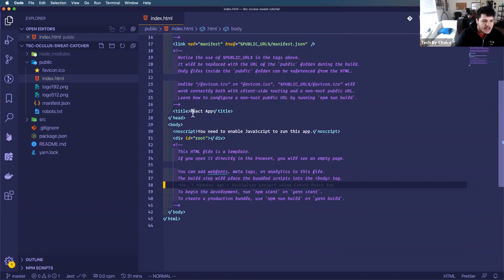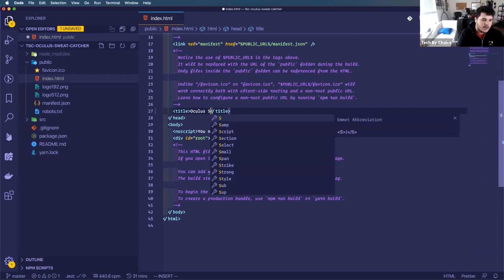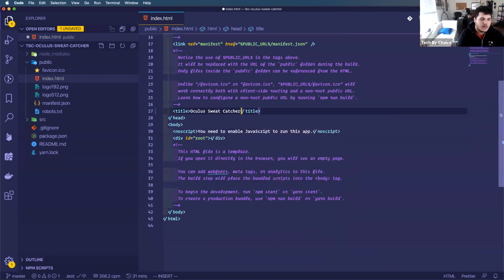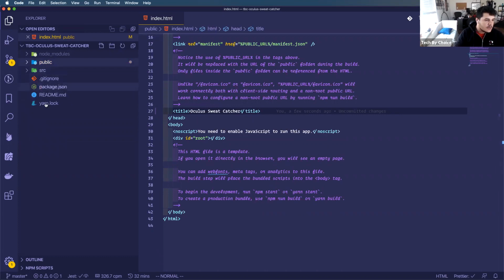But the first thing that I definitely want to change is I don't want the title for my website to be React App. So I'm going to name this Oculus Webcatcher. And I'm going to hit Command S to save. I think on Windows it'd be Control S to save. And now I'm going to ignore these other files for right now. If y'all want to talk about all of the other files that we're creating right now, we can have a little Q&A at the end of this talk.